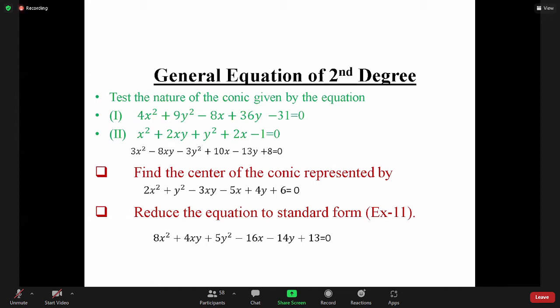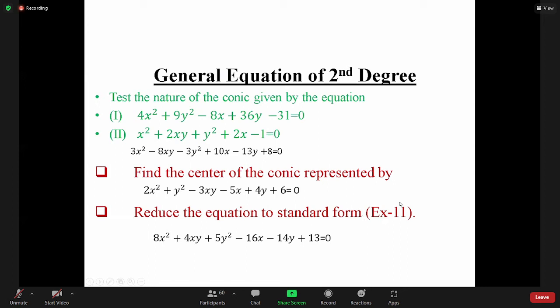Every time you will see that your question pattern will be the same, but the figures and variables may change. So you have to prepare properly so that you can answer in any mode of change. Okay. So in these three same categories, you can solve the problem. That's the nature of the conic, whether parabola, hyperbola, ellipse, or pair of straight lines, whatever you can find out with the help of these properties.